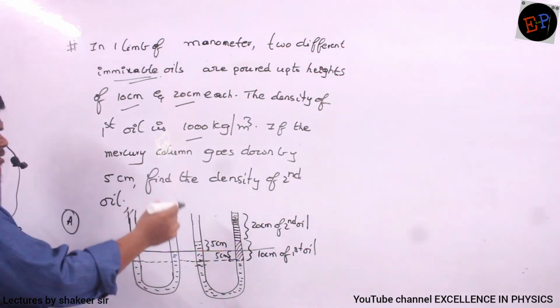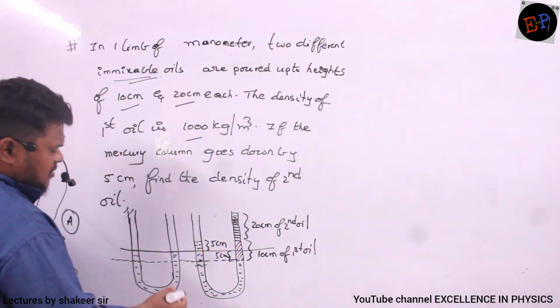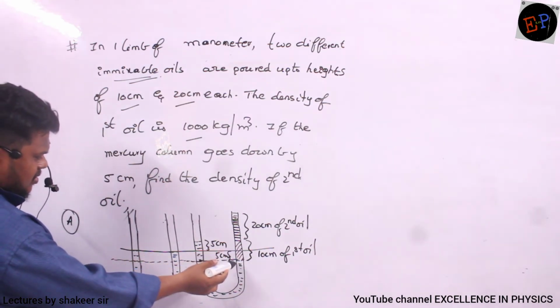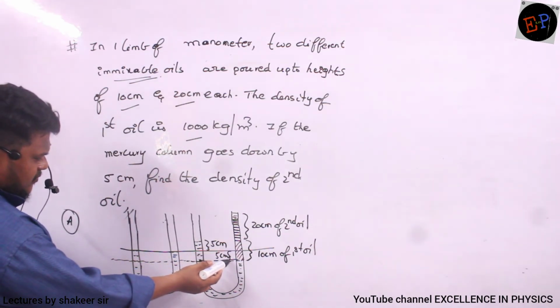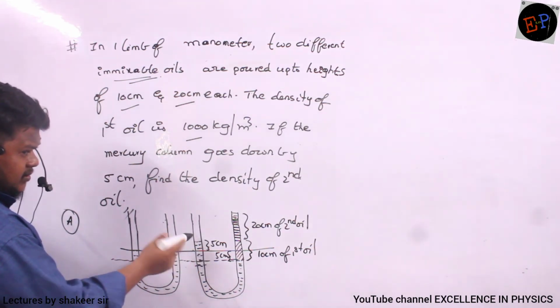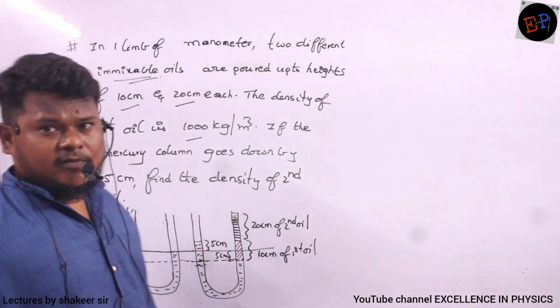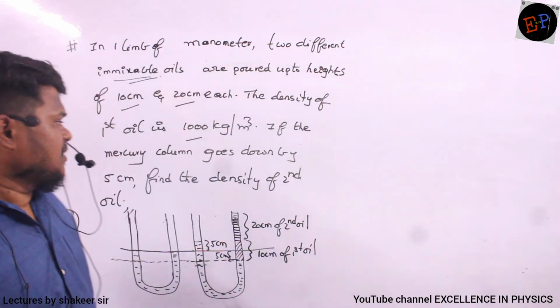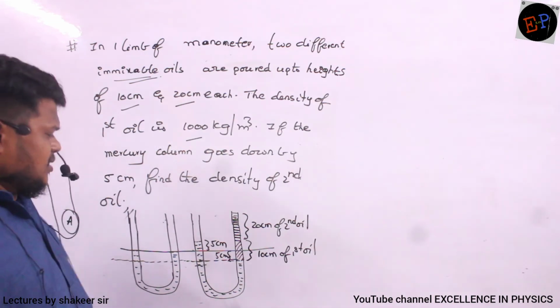Then the mercury column goes down by 5 centimeters. So this is the initial level of mercury, no? So the mercury column has gone down by how many centimeters? 5 centimeters. So in the second limb, the mercury column goes up by 5 centimeters. Understand, no? In one limb it goes down by 5, in the second limb it moves upwards by 5. Then what is the density of the second oil?